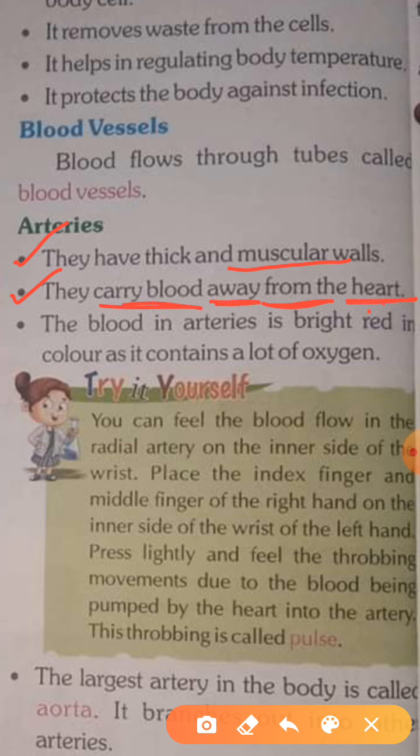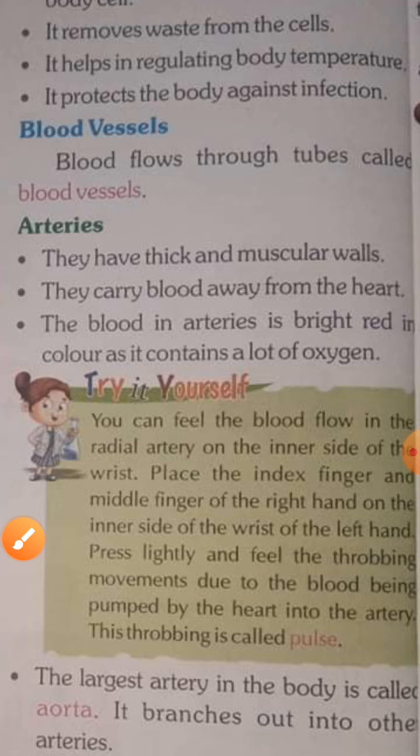The third is, the blood in the arteries is bright red in color as it contains a lot of oxygen. Students, arteries contain blood that is bright red in color because of which pigment? That is hemoglobin. Red color is due to hemoglobin. So bright red color as it contains a lot of oxygen.